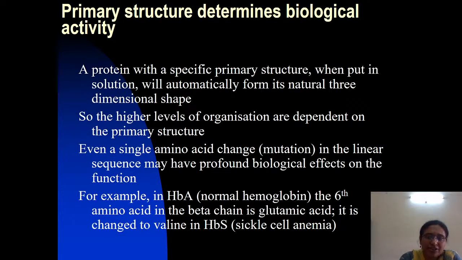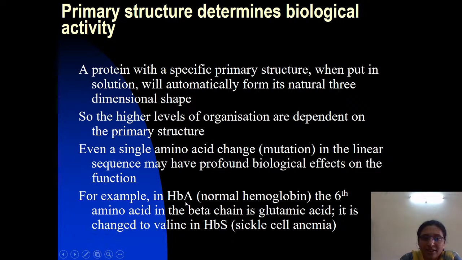Now, the primary structure, you know, is the number and sequence of the amino acids, which determine the biological activity, and the higher levels of organization depend on this one. If there is a mutation in even a single amino acid, that will affect the biological function. For example, hemoglobin A is the normal hemoglobin, with glutamic acid at the sixth amino acid of the beta chain.